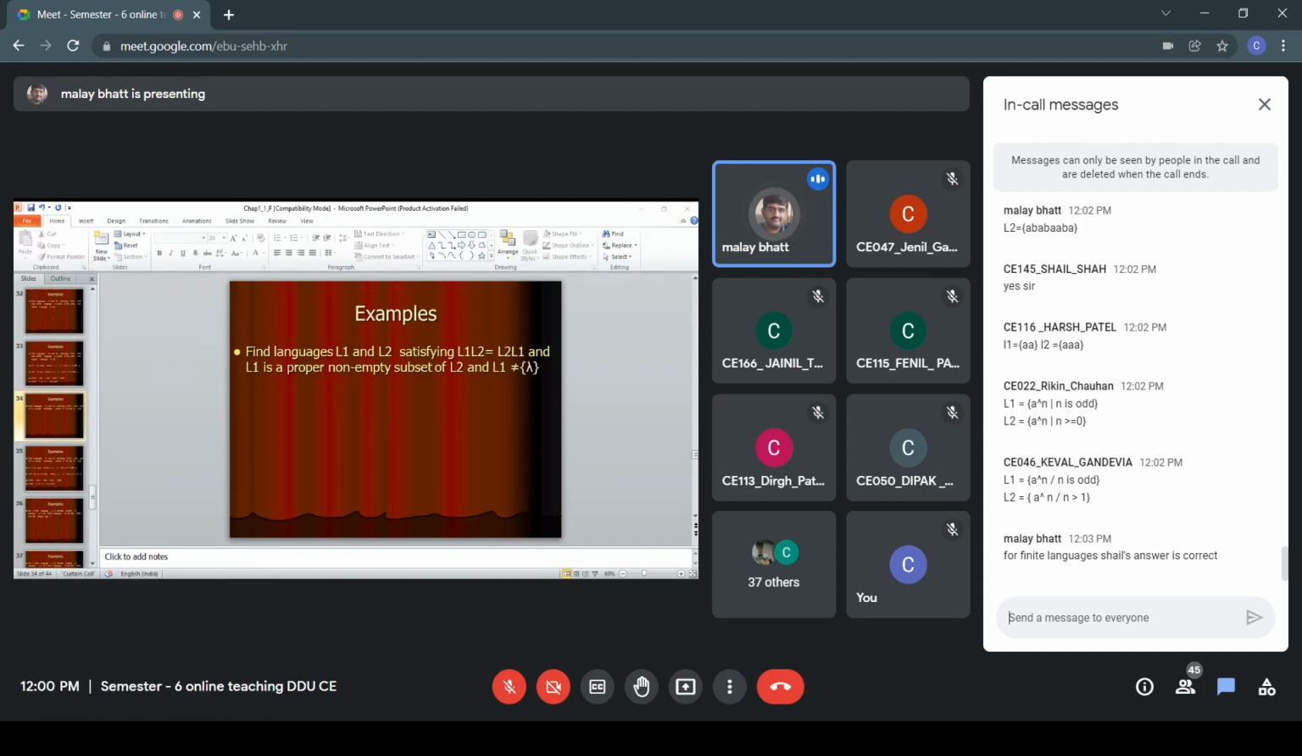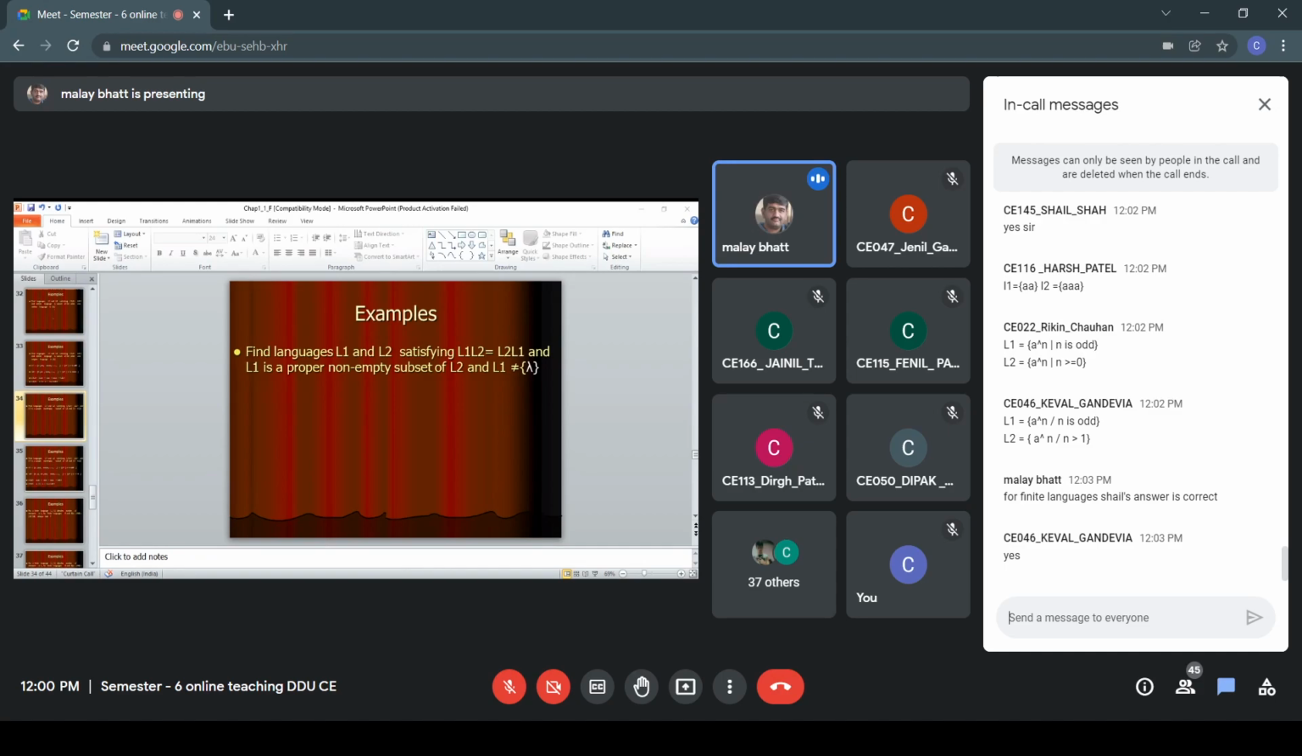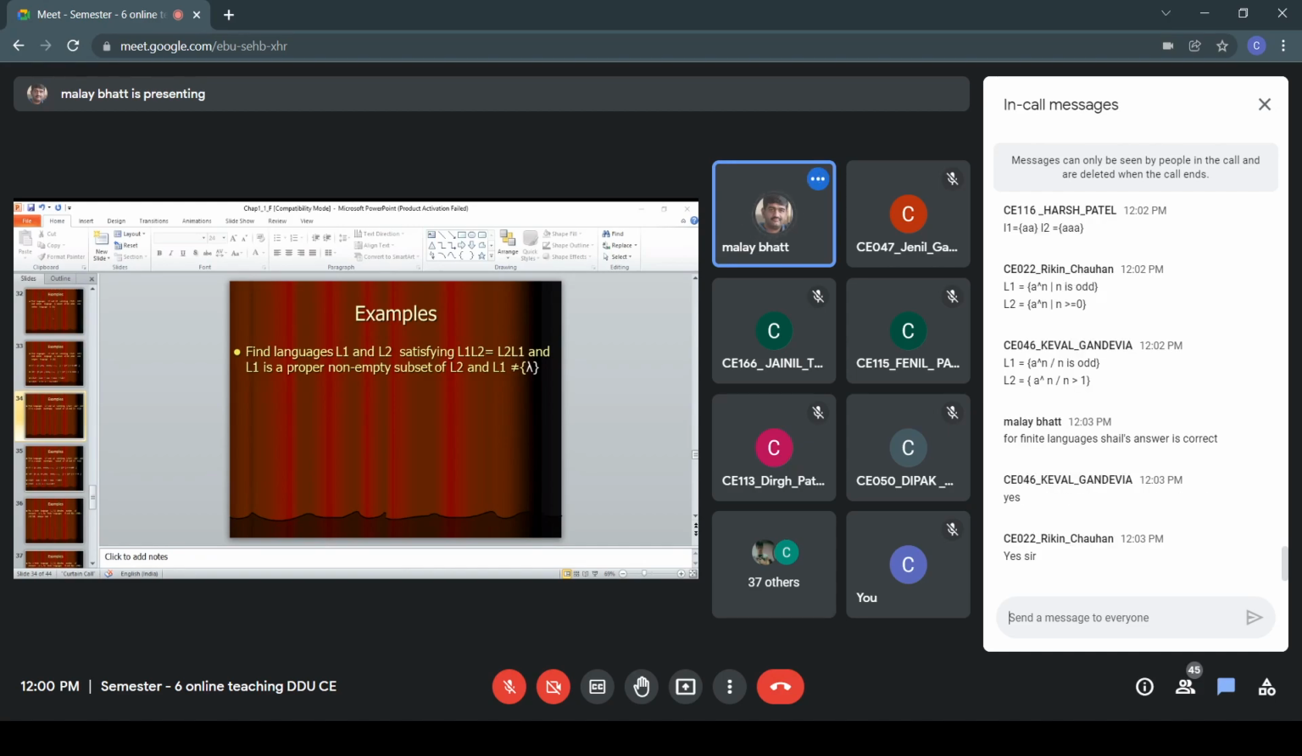Okay, I think Rikin and Keval, I hope you are discussing about this new example. Find languages L1 and L2 satisfying L1 having a concatenation with L2 and L2 having a concatenation with L1, and L1 is a proper non-empty subset of L2. So first let us check that is it a non-empty subset which we have mentioned.